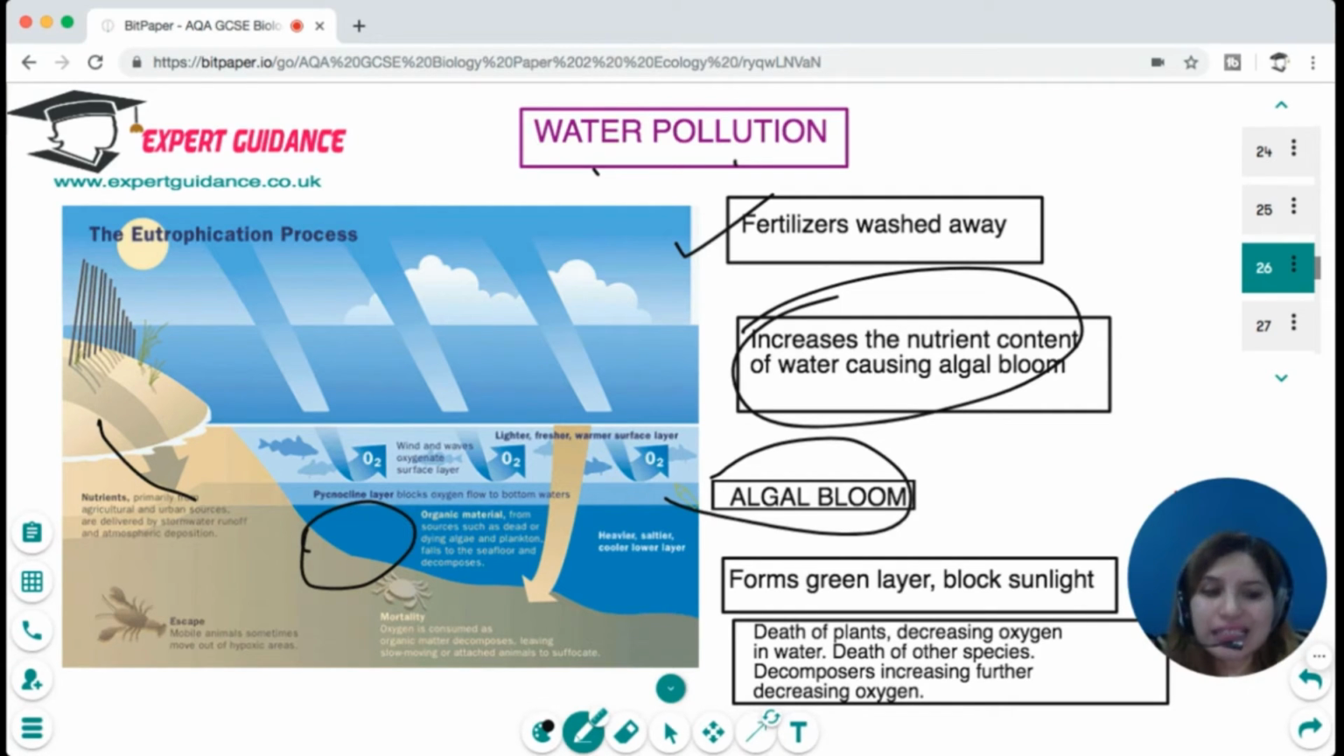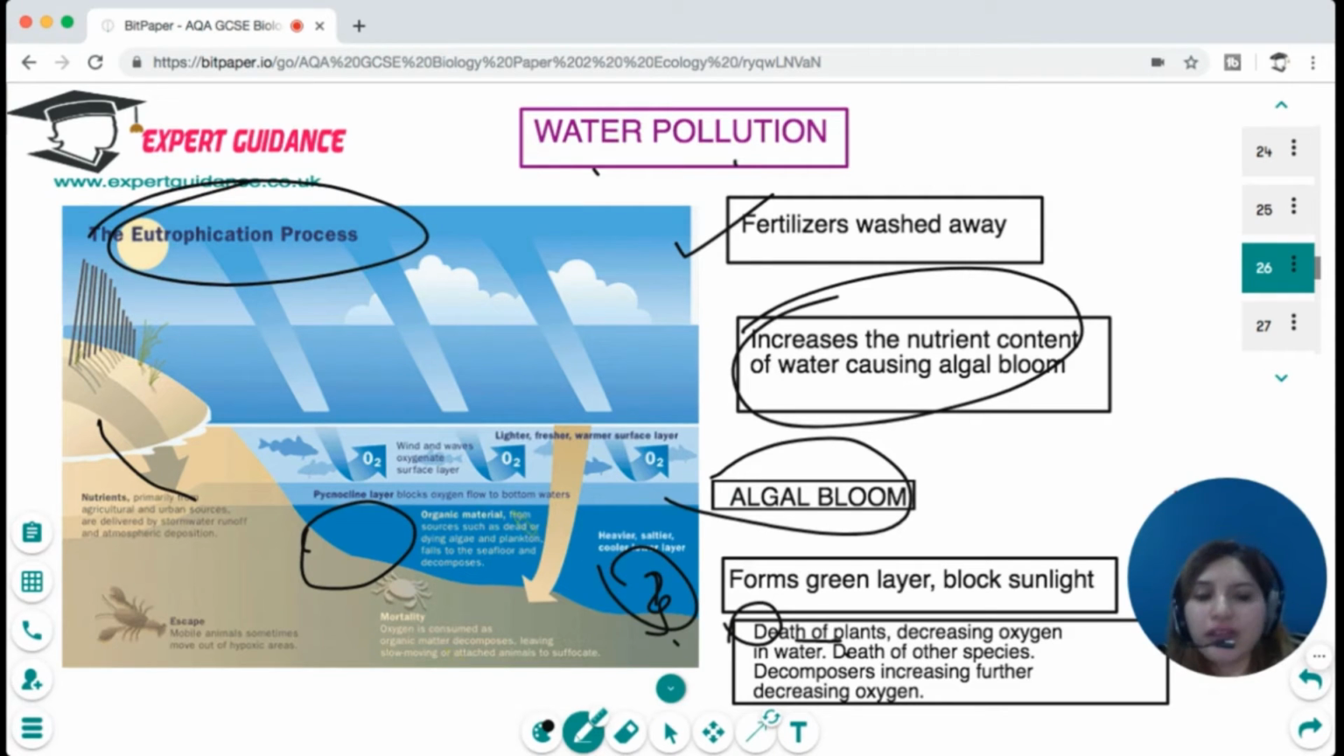When plants die, the oxygen content of the water decreases, and the death of plants also causes the death of other species which are dependent on plants, and then they all die. Then the decomposers come in, which try to decay this and further decrease the oxygen in the water body, thereby completely depleting the water body of oxygen. This whole process is eutrophication, causing the death of aquatic life. And this is a major contributor to water pollution.